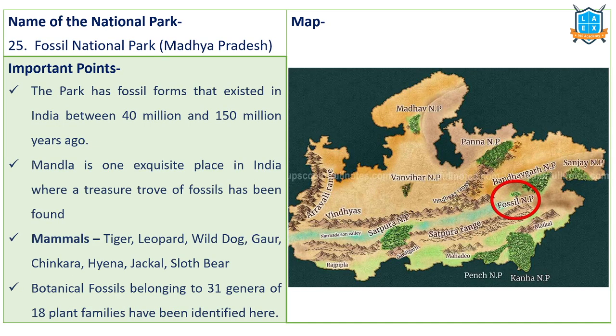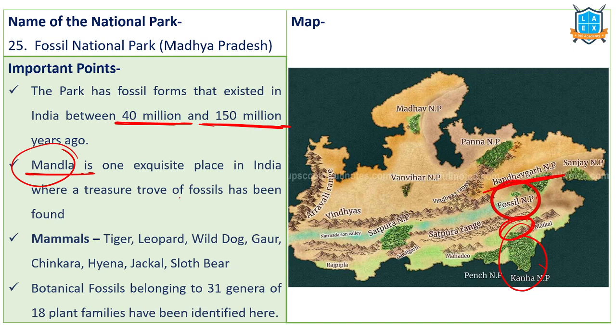Next one, Fossil National Park. Fossil National Park is located in between Bandhavgarh National Park and Kanha National Park. Kanha National Park is this. This is Fossil National Park. Fossil National Park, this formed in between 40 million to 150 million years ago. Mandla is the name of this national park. Mandla is the region.